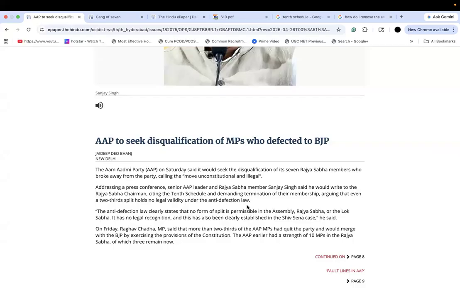You're right. It feels a lot overwhelming. Then we move on to the next bit, which says the anti-defection law clearly states that no form of split is permissible in the Assembly, Rajya Sabha, or the Lok Sabha. It has no legal recognition, and this has also been clearly established in the Shiv Sena case. Now you get a little hang of it.